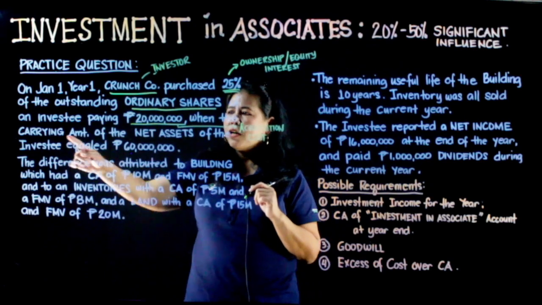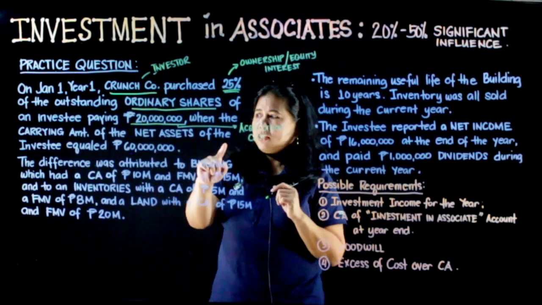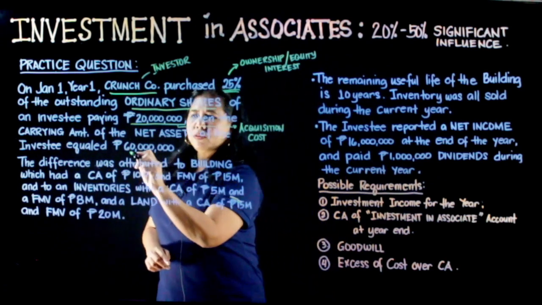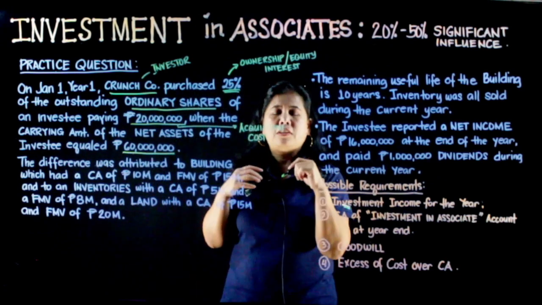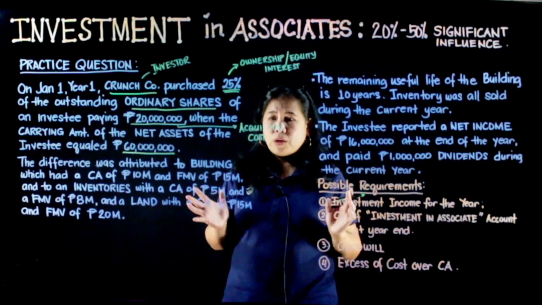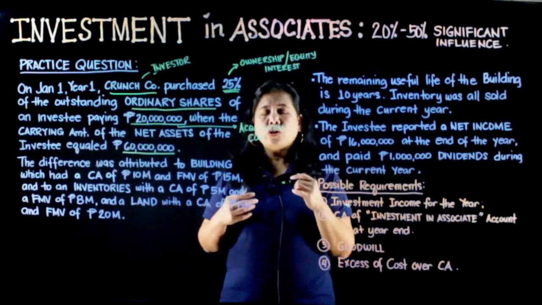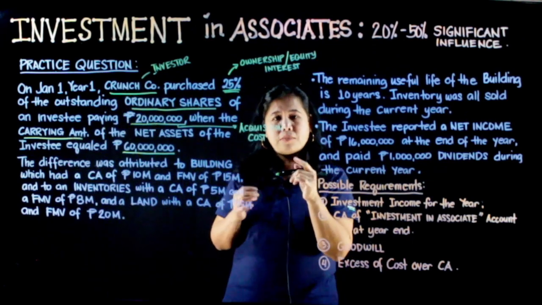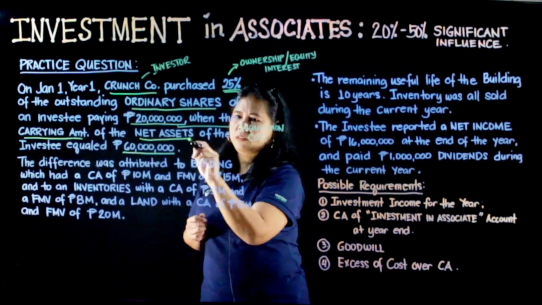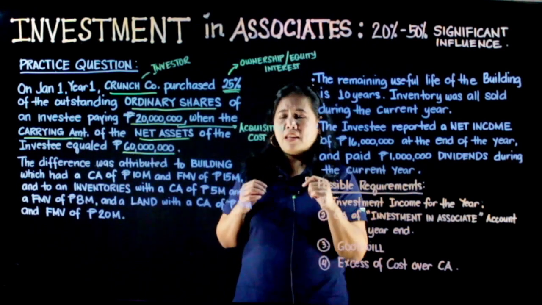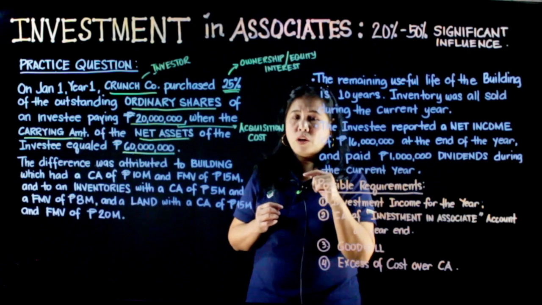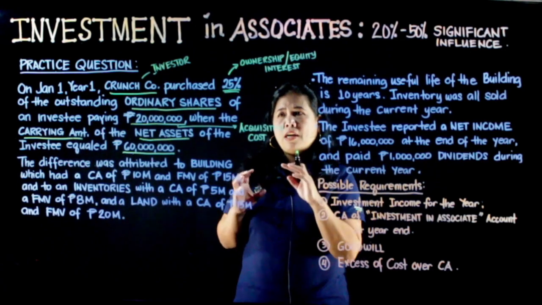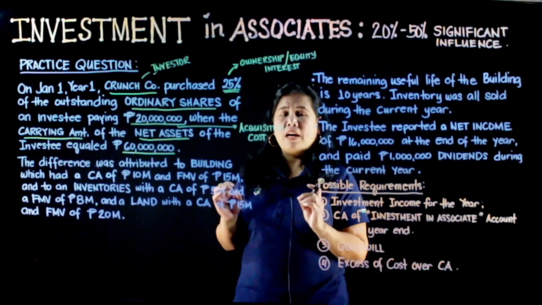When the carrying amount of the net assets of the investee equal to 60 million. So, ano ba yung 60 million? 60 million, yan po yung halaga ng buong equity ni investee. So, ano ba ang ibig sabihin ng carrying amount? At ano ba ang ibig sabihin ng net assets? When the carrying amount of the net assets of the investee equal to 60 million. So, sa record ni investee, ang equity ni investee ay 60 million.